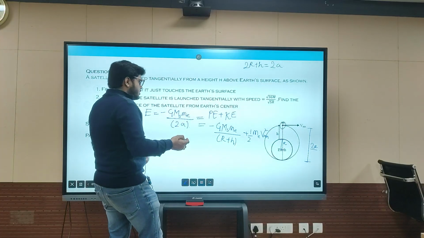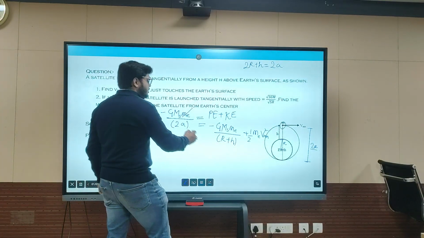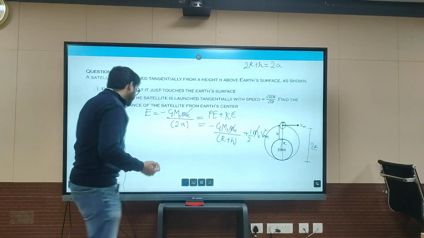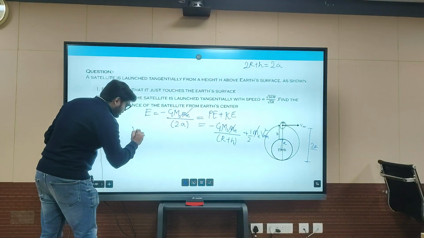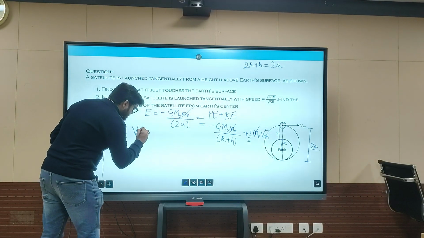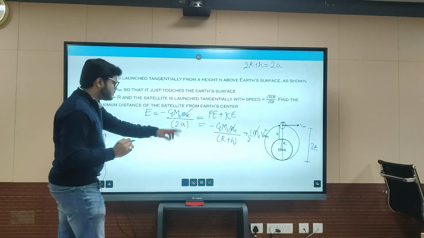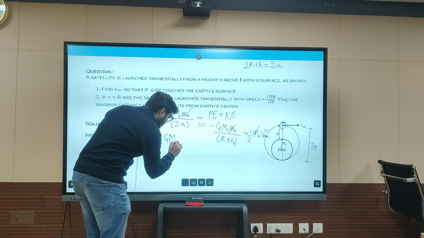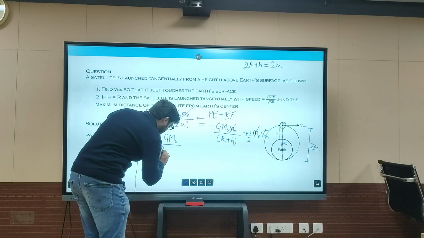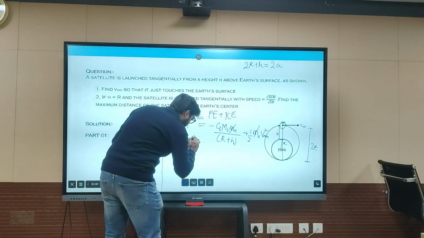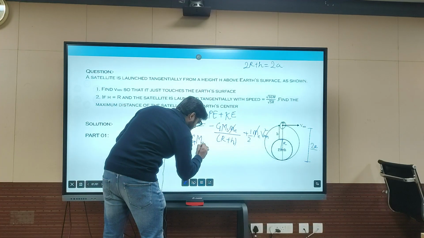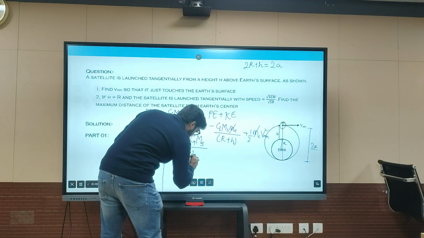Cancelling common terms from here, mass of earth, and multiplying to both the sides so that it will be cancelled, v minimum square will be equal to 2 into, taking that potential energy term here, G mass of sun upon r plus h, minus 2 into G mass of sun upon 2R plus